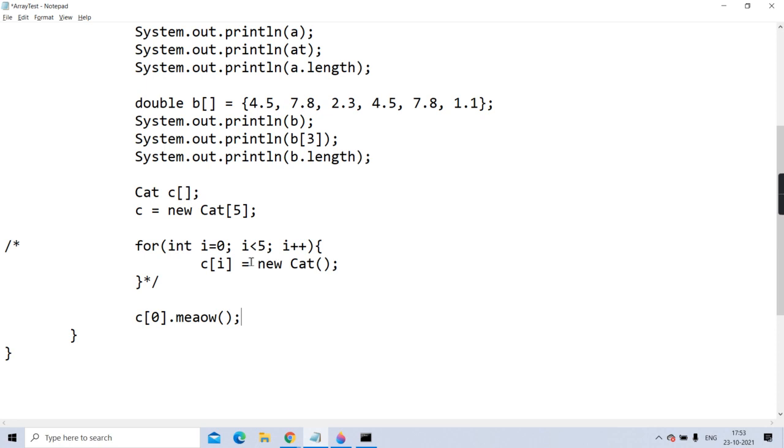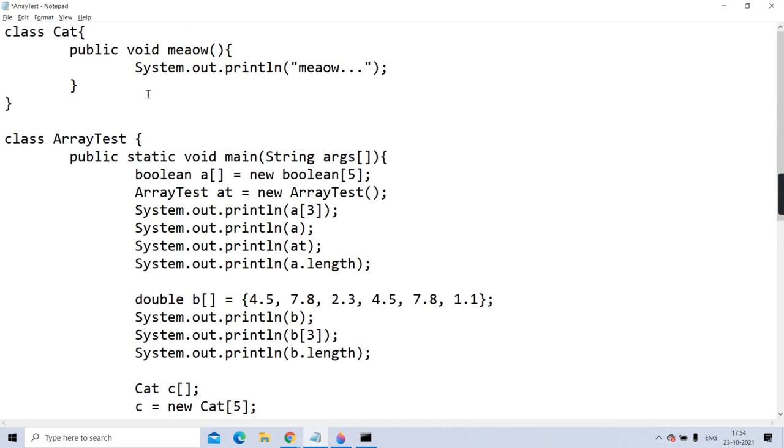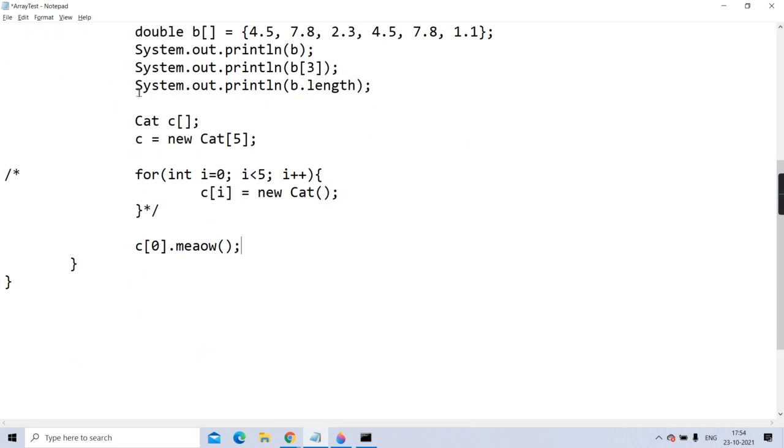This is correct syntax, you are calling the meow method of the 0th object. But at runtime, when you try to call the 0th object's meow, will it throw an exception? If anyone remembers, I'd be very happy to hear. C[0].meow.